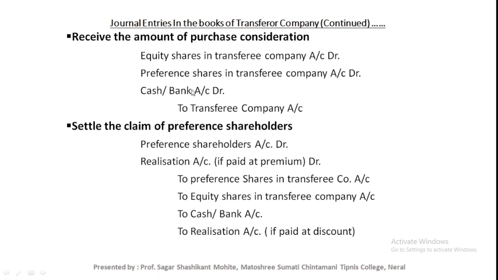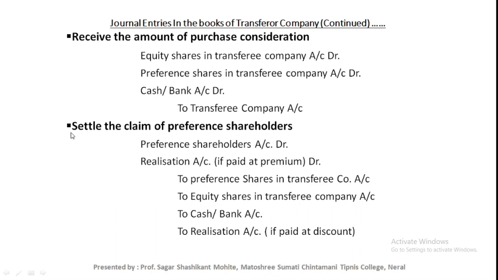If the new company issues preference shares to the old company or the transferor company, at that time preference shares in new company account is debited. Cash or bank account debit to the new company account, to the transferee company account. This is the receipt of PC, the journal entry related to receipt of PC.